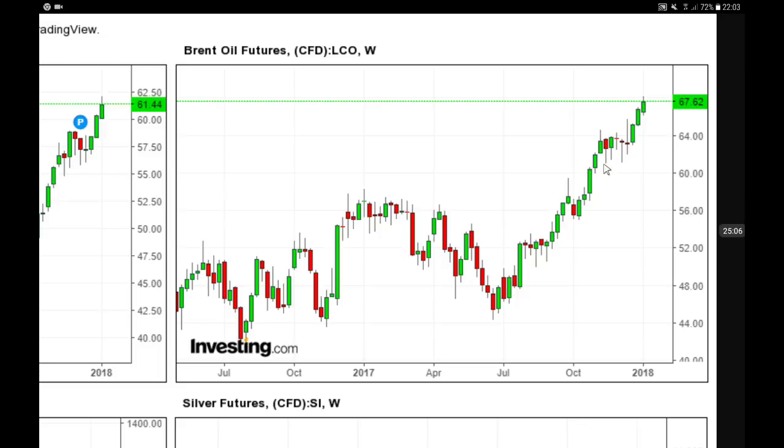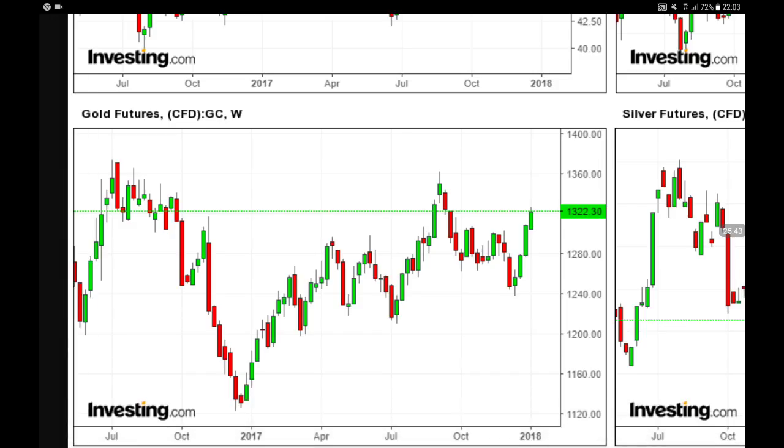Now you can see over here the resistance at 64, and now we are above that particular level. Three weeks in a row, a bullish run. So maybe now you see over here 1, 2, 3, and then boom, a month of sideways movement. Also now 1, 2, 3. Maybe now we're gonna expect to see a month of sideways movement if the fundamentals are good, still a growing demand for oil. Boom, we're gonna see oil prices much higher. So now we have a target over here, 65 for the crude WTI and 70 for the Brent oil. Okay, now let's have a look at precious metals.